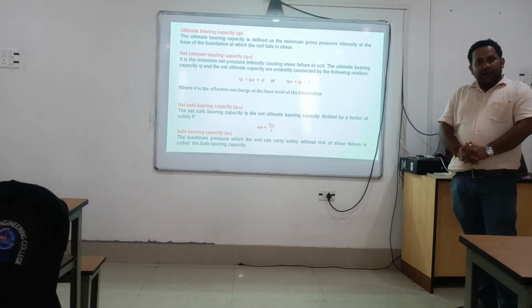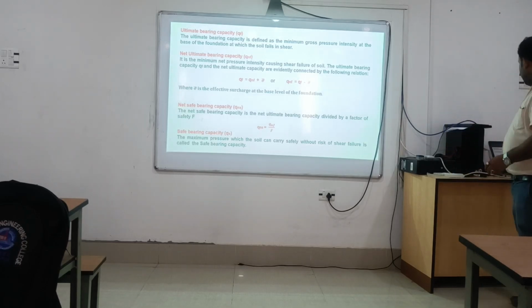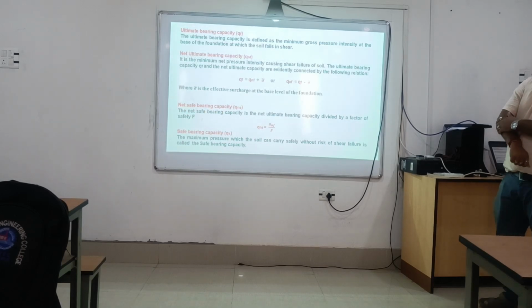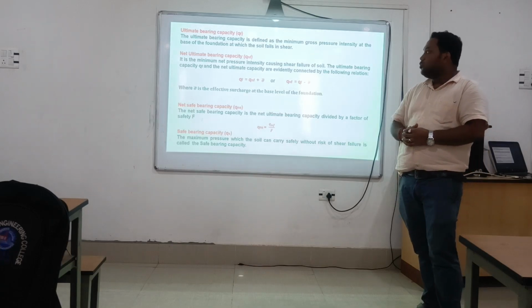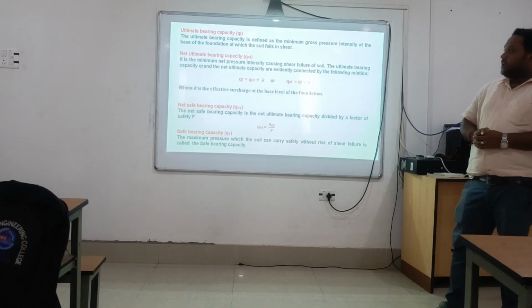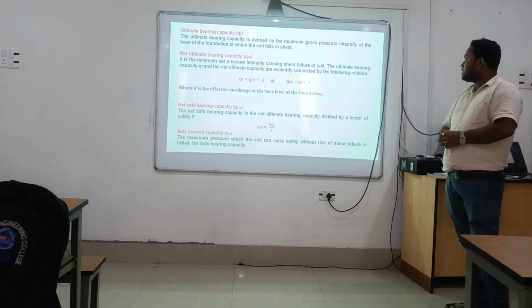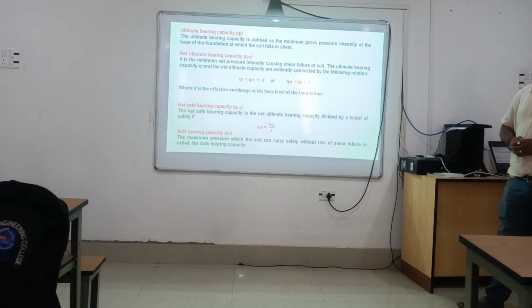After calculation of net bearing capacity, or net pressure intensity, we are required to find out the ultimate bearing capacity, QF. As per definition, the ultimate bearing capacity is defined as the minimum gross pressure intensity at the base of the foundation at which the soil fails in shear.